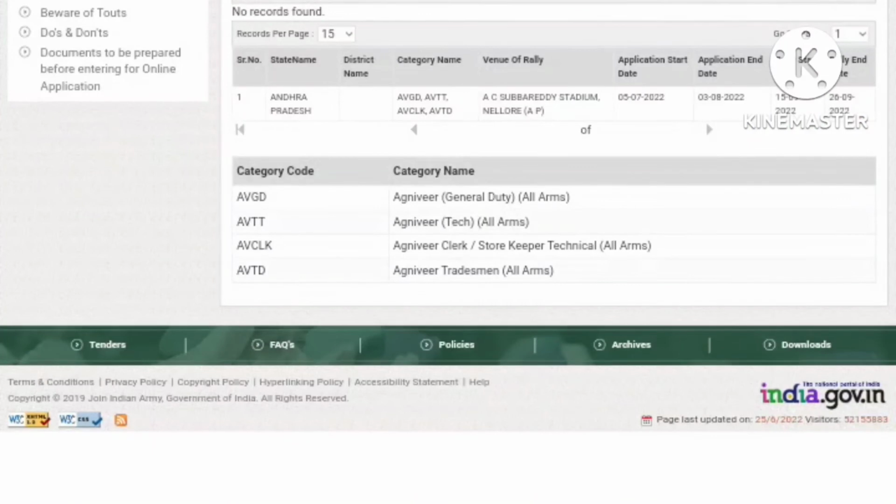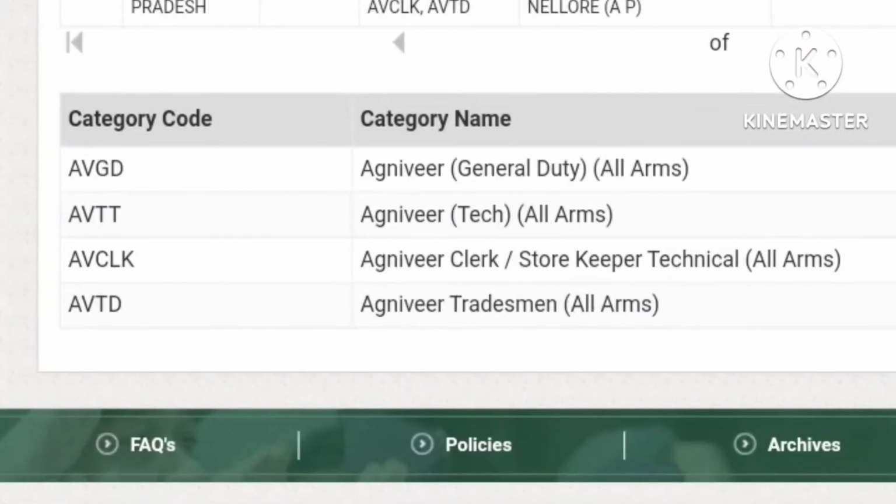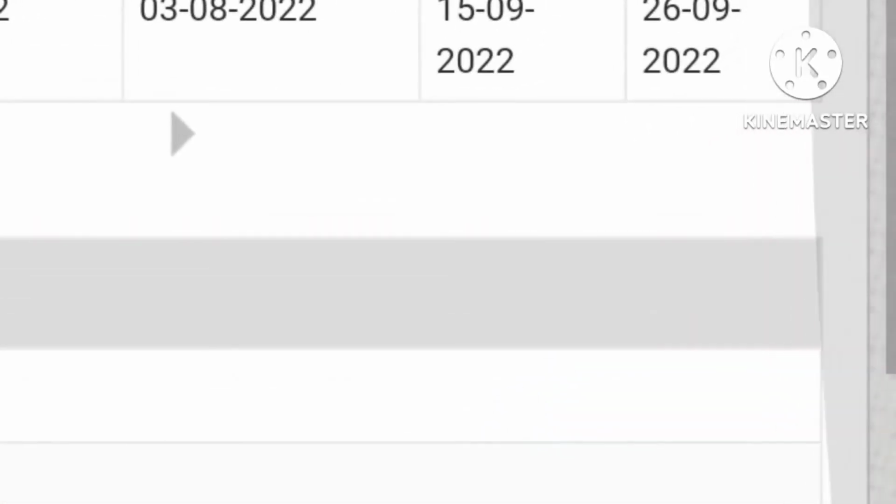So now we will display where the rally will be conducted: in Nellore, AC Subba Reddy Stadium in Nellore. Application start date 5/7/2022. Application end date 3/8/2022. Rally start date 15/9/2022. Rally end date 26/9/2022.